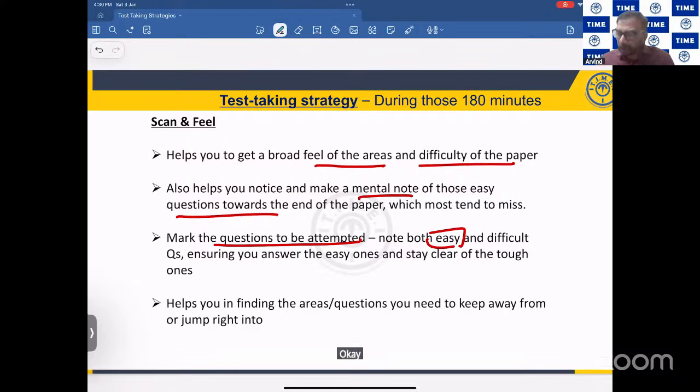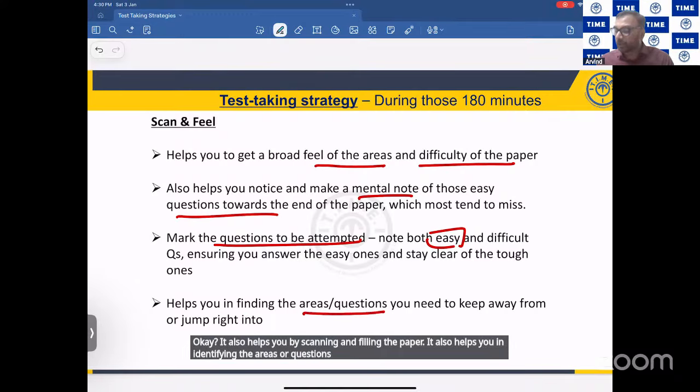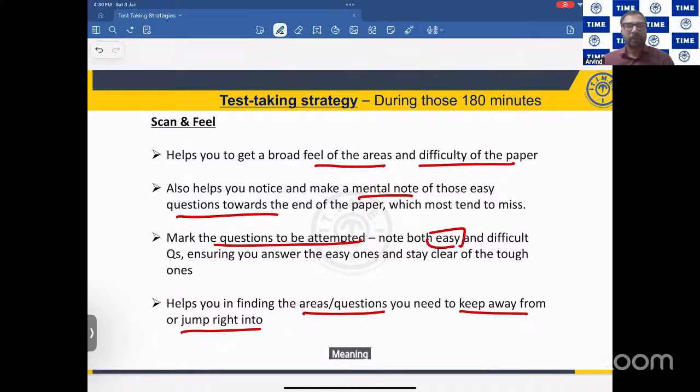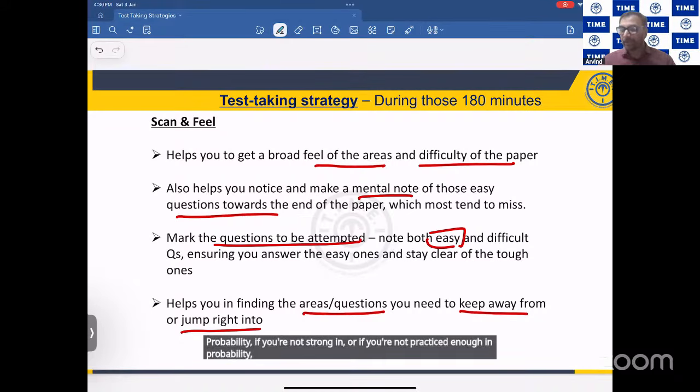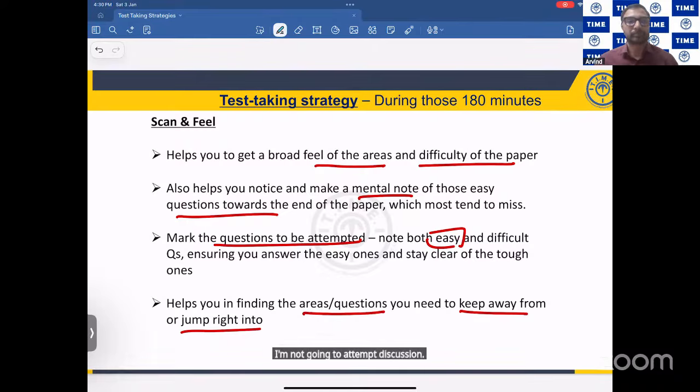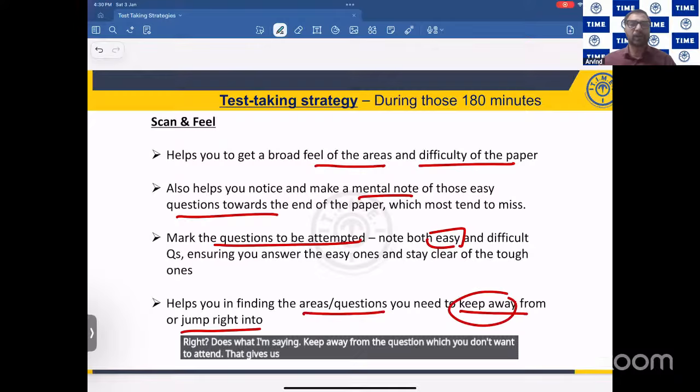Fine. Scanning and feeling the paper also helps you in identifying the areas of questions you need to keep away from or jump right into. Meaning, since all branches are here, I'll take an example. Let's say probability is a question in your general aptitude, right? If you're not strong in or not practiced enough in probability, then what will happen? This question I'll keep away from. I'm not going to attempt this question. Keep away from the questions which you don't want to attempt. That gives us some general idea.